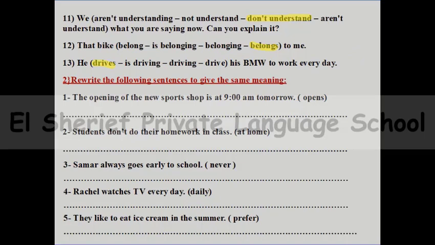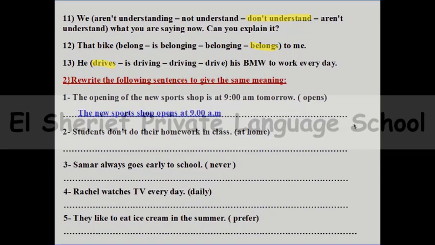Rewrite the following sentences. Number 1, the opening of the new sports shop is at 9 a.m. tomorrow. So here I need you to use opens. Here the right answer is yes. The new sports shop opens at 9 a.m. This is the right answer.